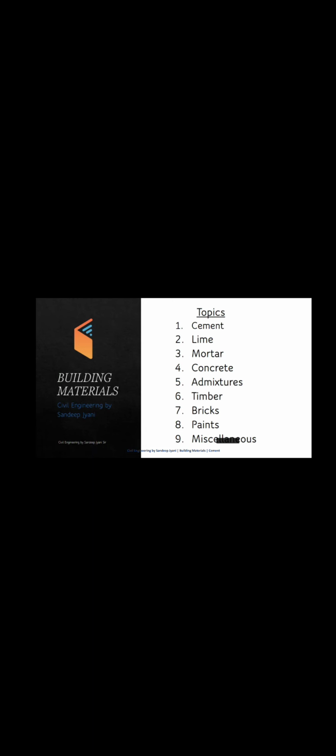Cement. I have discussed all the topics: cement, lime, water. Cement, in a general sense, is an adhesive and cohesive material which is capable of bonding together particles of solid matter into a compact durable mass. Its primary function is to bind the fine sand and coarse aggregate particles together.